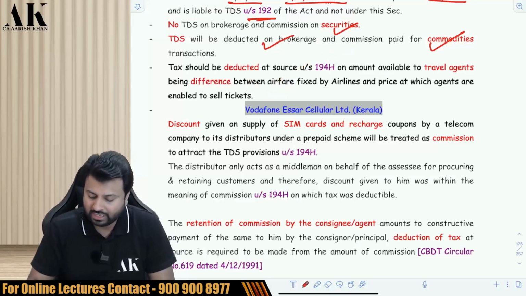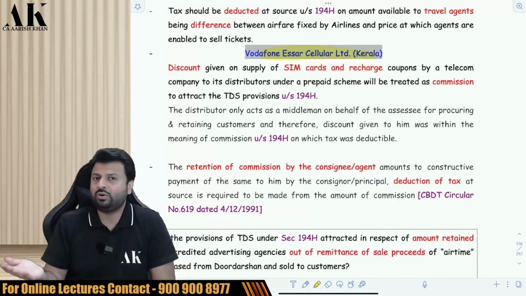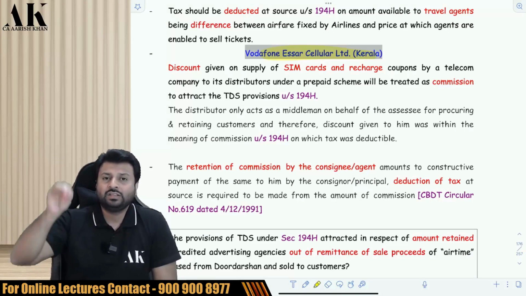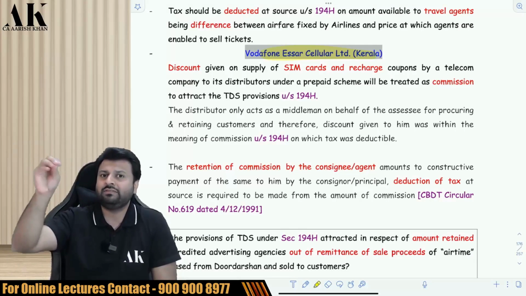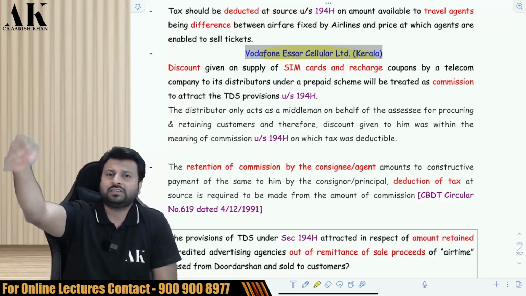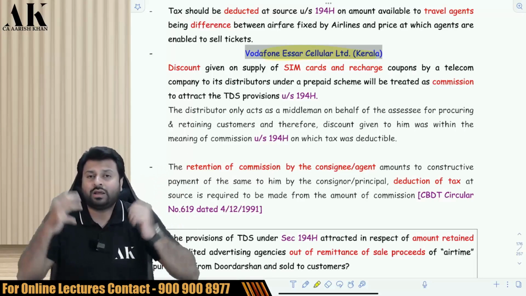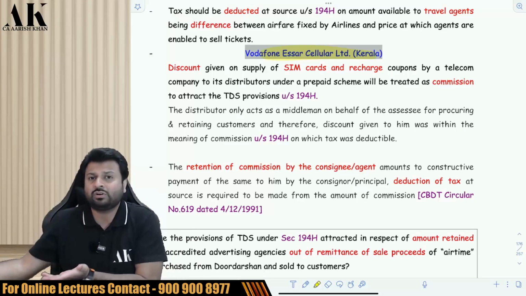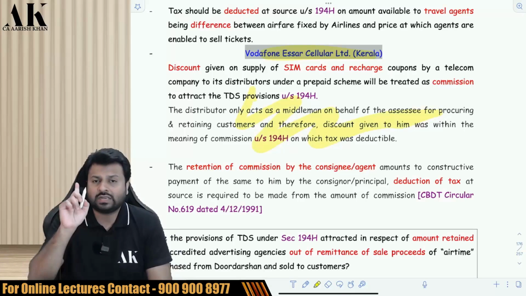Be very careful. Similarly, if a cellular company, Vodafone, Jio, etc., tells its distributors and retail agents that you are supposed to sell the SIM cards, I am giving you the 1,000 rupees SIM card at 950 rupees and 50 rupees is your commission. So if I am getting a recharge coupon of 1,000 rupees from Vodafone at 950 rupees and I am selling that at 1,000 rupees, that 50 rupees is also commission and that will also be subject to TDS under 194H.